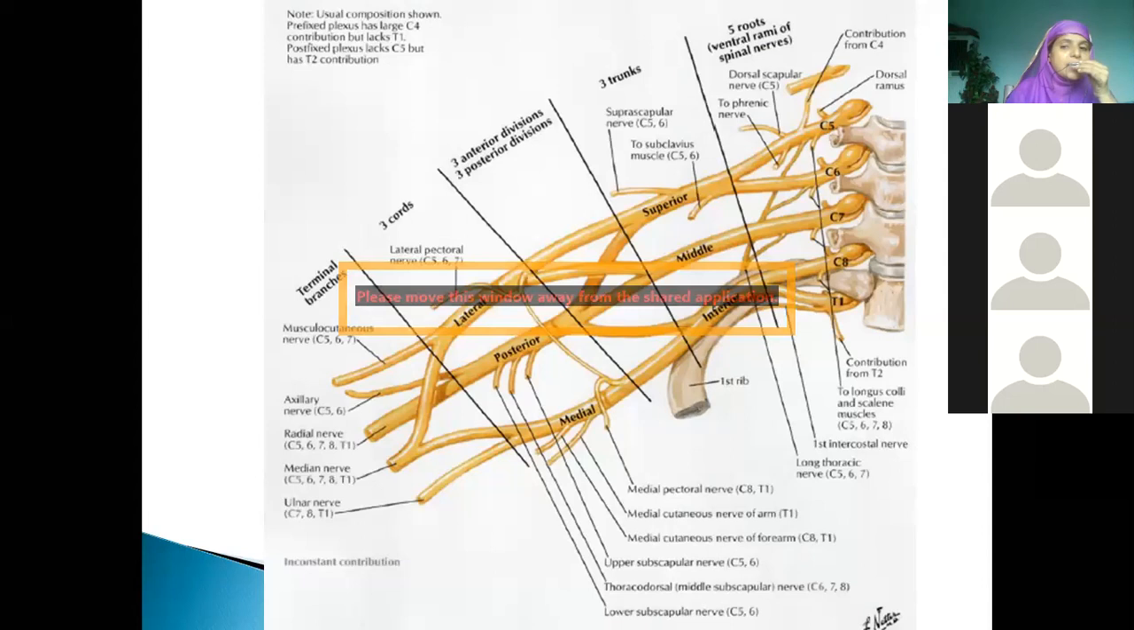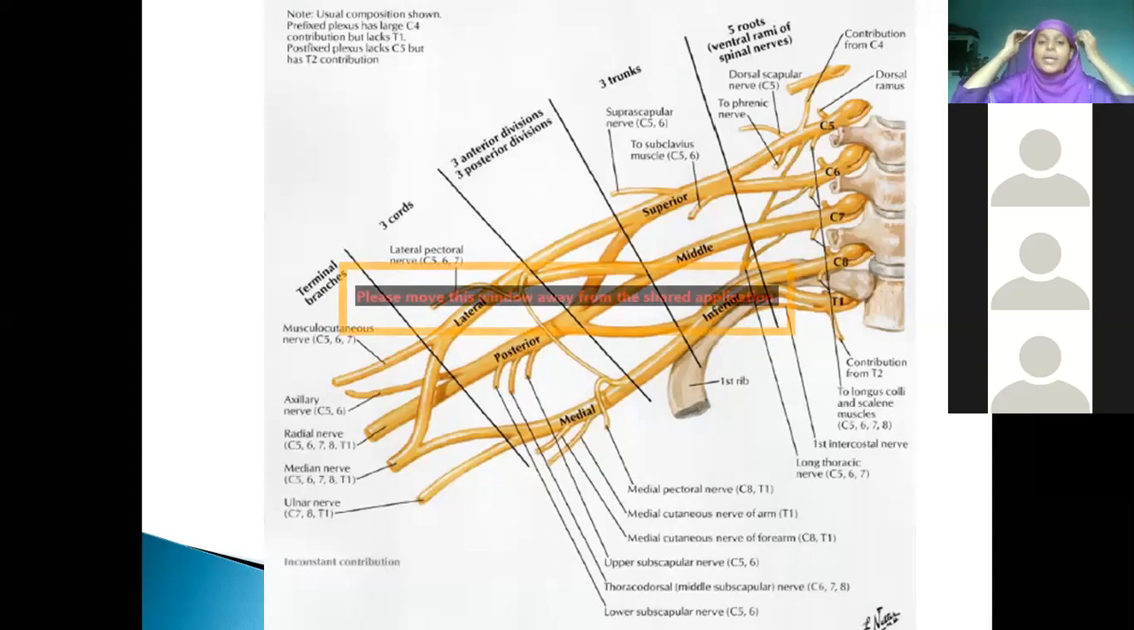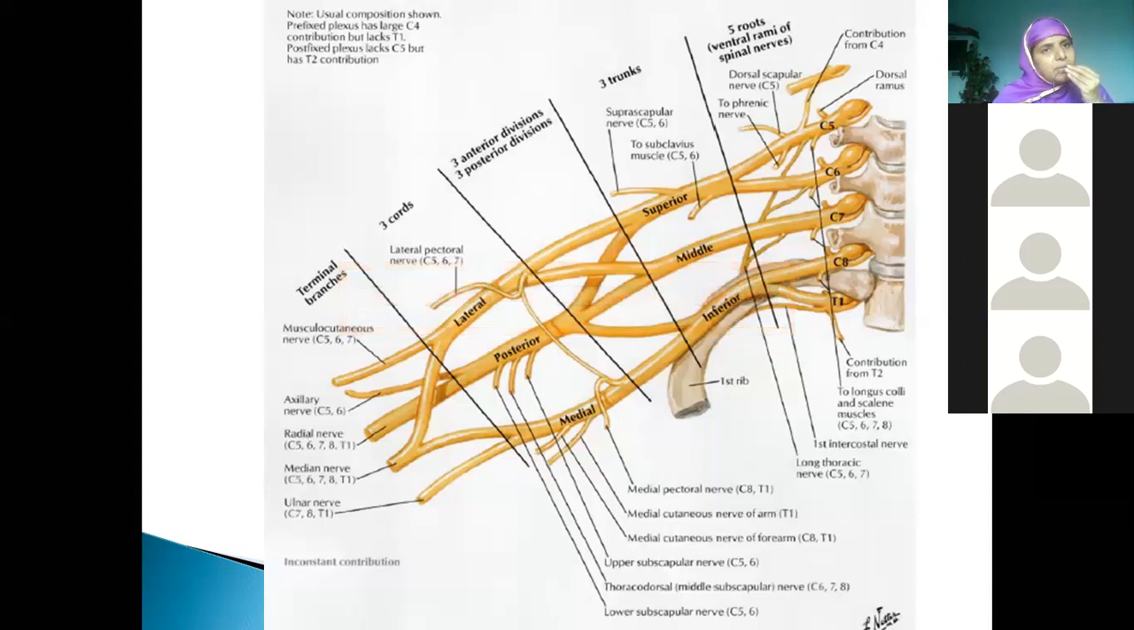Lower triangular space. Along with which vessel does it run? Profunda brachii artery. If you remember the boundaries there, you can write them under the course of the radial nerve. Hansraj, can you tell me the boundaries of the lower triangular space? What is above? What is medially? What is laterally? Teres major is above. Medially, long head of triceps; laterally, shaft of the humerus. Shaft of the humerus. Okay.